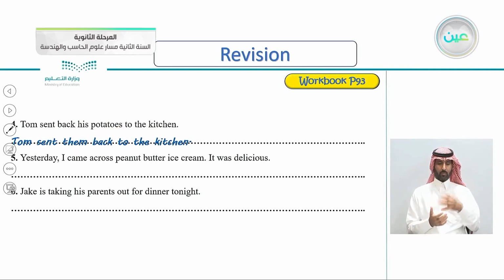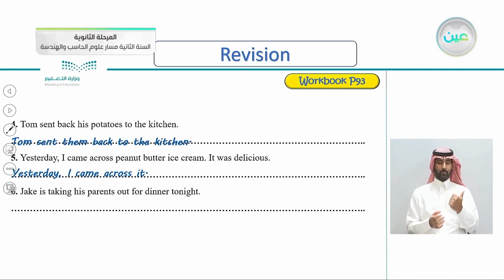Number 5, yesterday I came across peanut butter ice cream. It was delicious. Peanut butter ice cream is the object here. So let's see the answer. Yesterday I came across it. So the correct answer here is it.